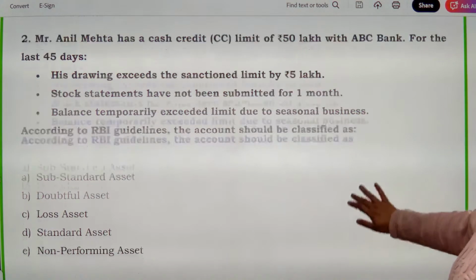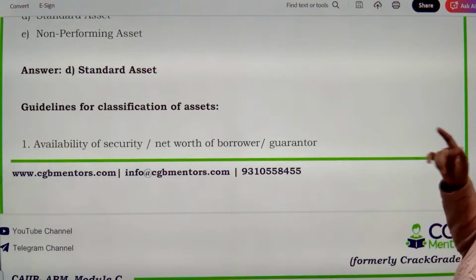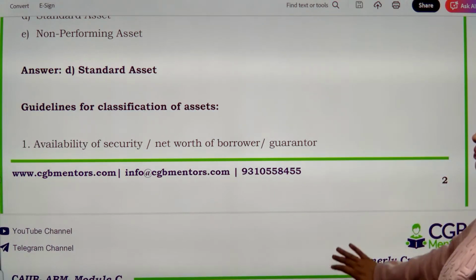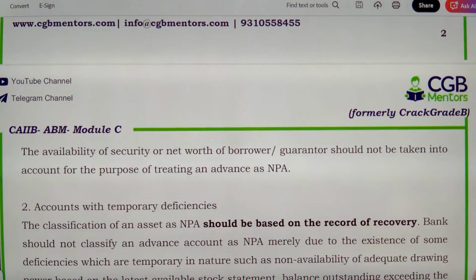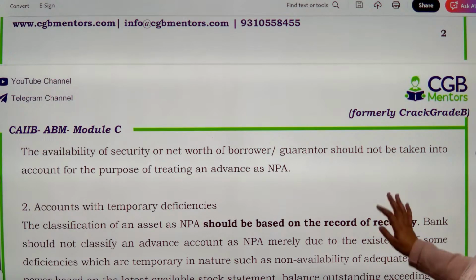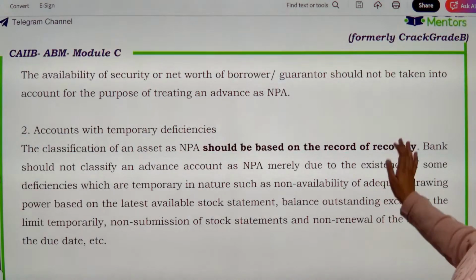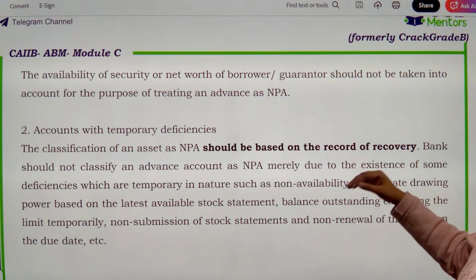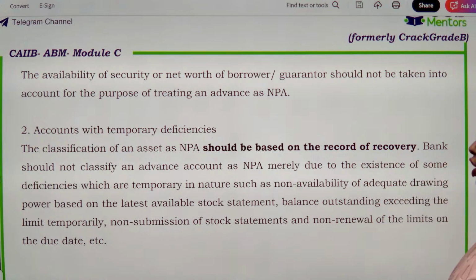So that's why over here let's have a look. What are the guidelines that the RBI says? Availability of security, it will not be treated, right? So how do you think that an asset should be based on the record of recovery?